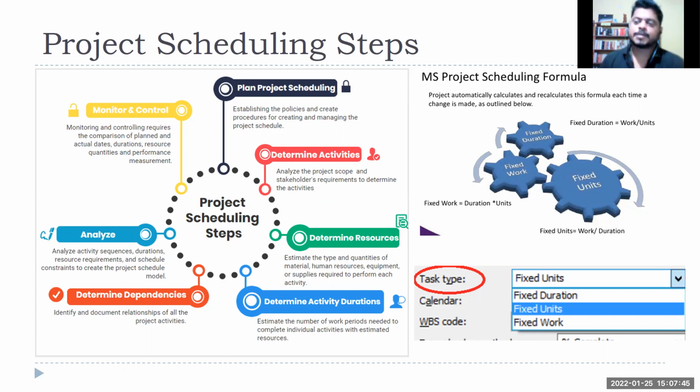There are certain things that are fixed unit, right? Let's say in a certain project, you cannot divide the person, right? Let's say we get these visiting faculties, right? Maybe half a day is required or a few hours is required, but we have to take that resource for that day or for that duration, right? I cannot say that okay, you only come whenever I have a requirement, I'll call you, right? So that is where the unit or the resource is fixed.